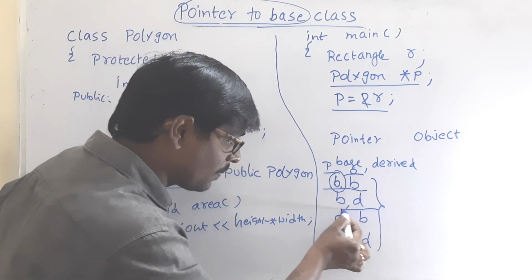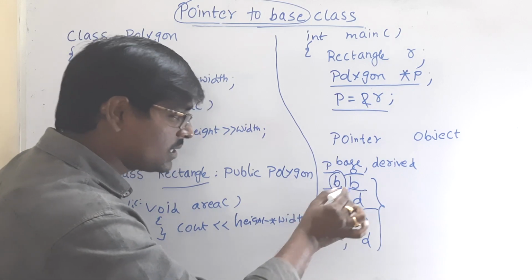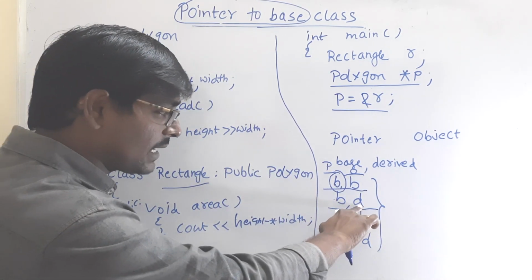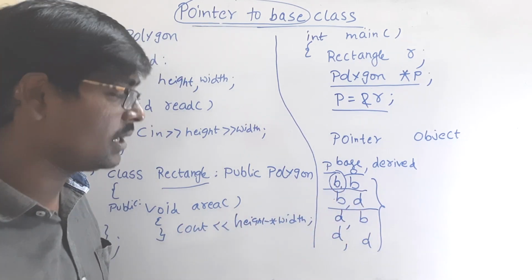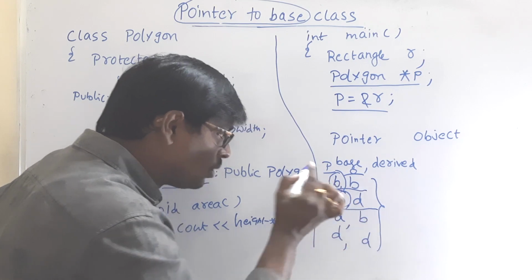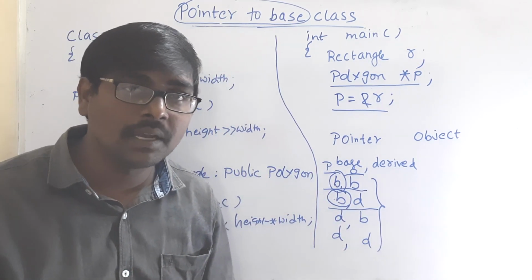Coming to the second one, pointer is base class but it stores the address of a derived class object. Even though it stores the address of a derived class object, by using the pointer we can access only the base class members.